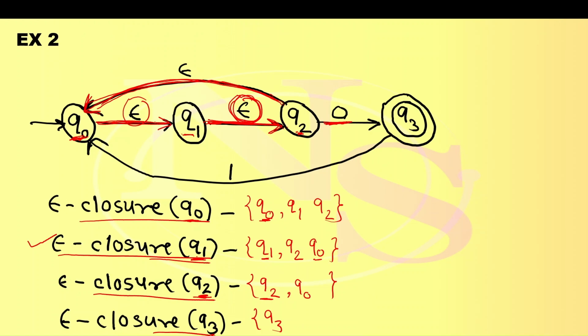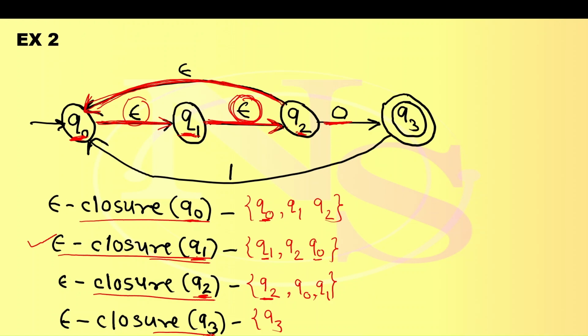From Q0 there is an epsilon transition going to Q1, so add Q1 here. Q1 has an epsilon transition going to Q2, which is already here, so no need to add it again. So epsilon closure of Q2 is Q2, Q0, and then Q1.